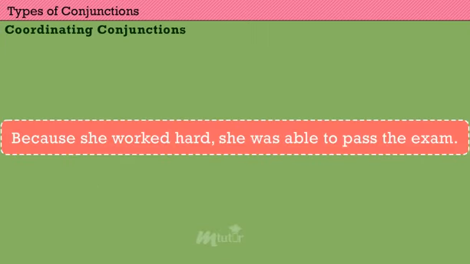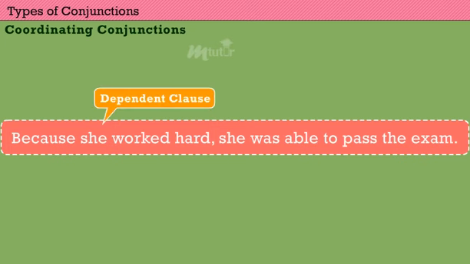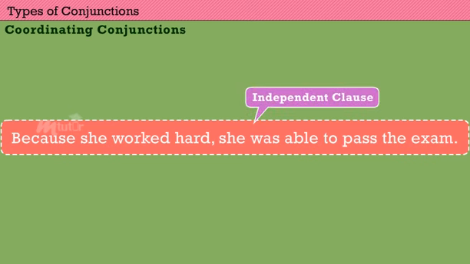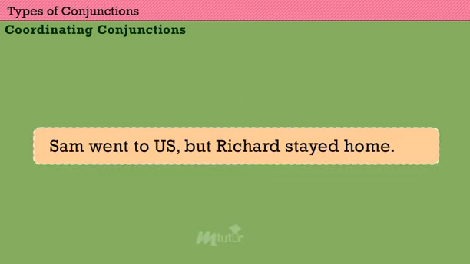For instance, let us look at the following sentence. Because she worked hard, she was able to pass the exam. In this sentence, because she worked hard is a dependent clause as it did not convey the complete meaning for the action. Whereas, she was able to pass the exam is an independent clause as it conveys a complete meaning for the action. When connecting two independent clauses, a coordinating conjunction is preceded by a comma.